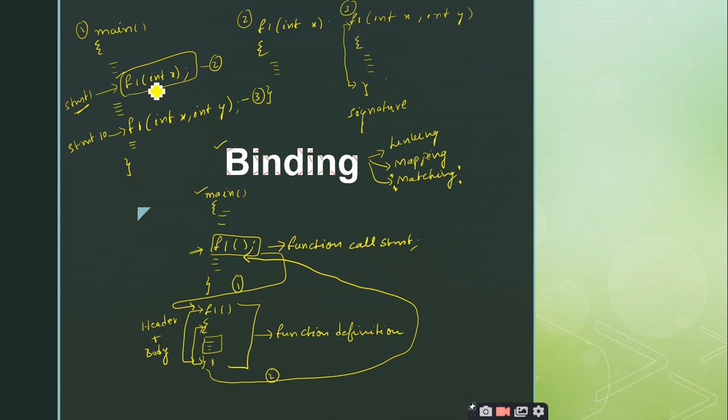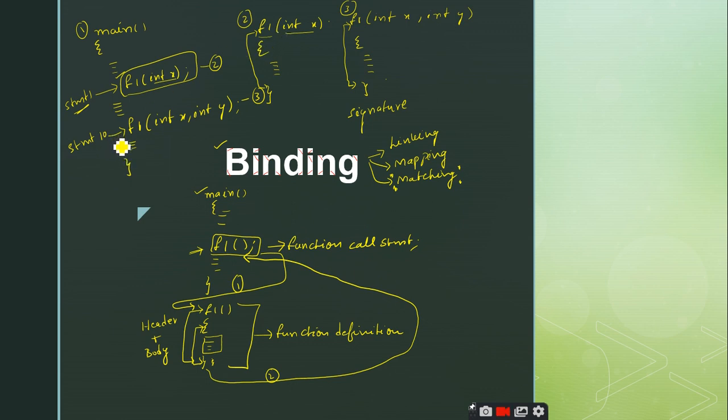So the compiler will look at this f1 and it will look at the number of parameters, and it will also consider the return type. We should not neglect the return type also. The header is nothing but a combination of the return type, the function name and the parameter list. So here it will consider the function name and the parameter list. Since f1 is matching with this function name, and since the number of parameters, only one parameter, is matching with this function definition, this corresponding function definition will be invoked and executed.